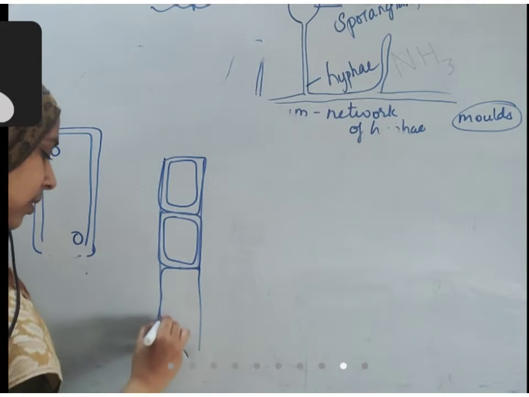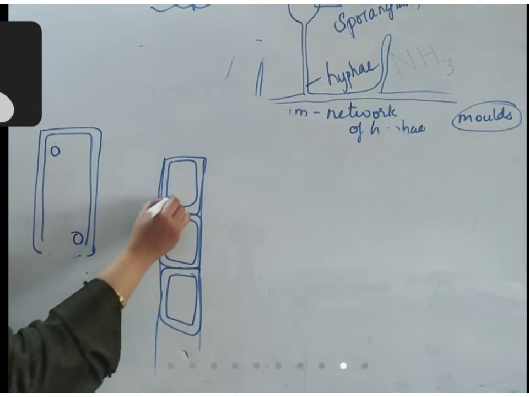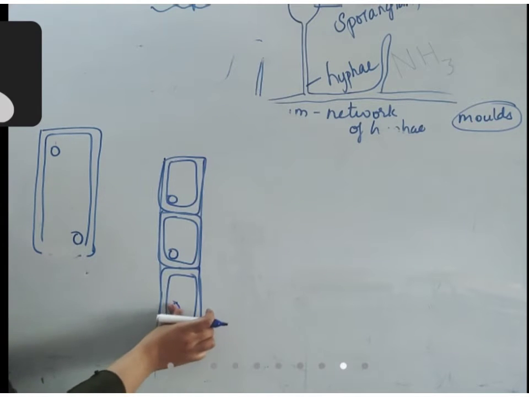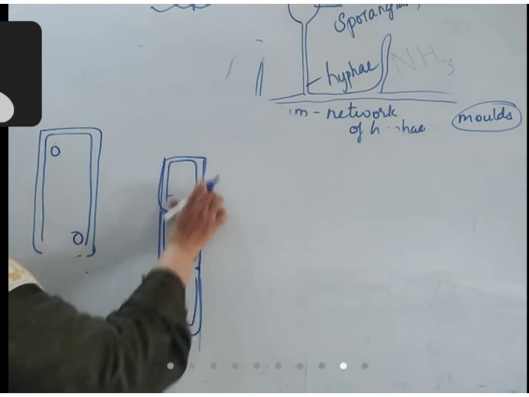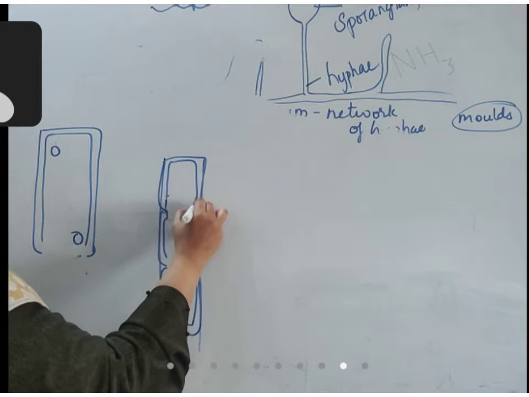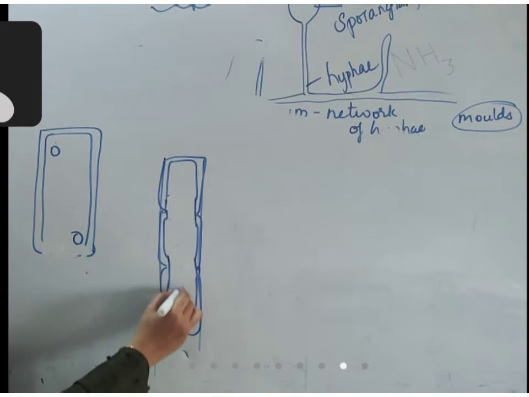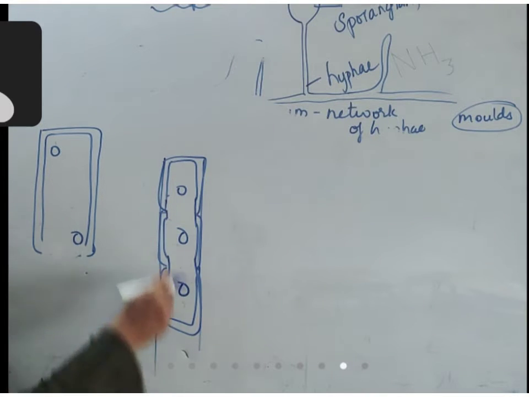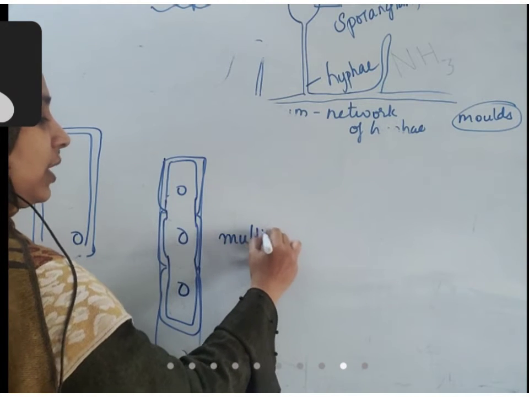This is one cell. Usually, if it is like this, here one nucleus, here one nucleus, here one nucleus. But if this wall is not present in between, this type of fungus will have one, two, three nuclei. So this type of fungus is said to be multinucleated.